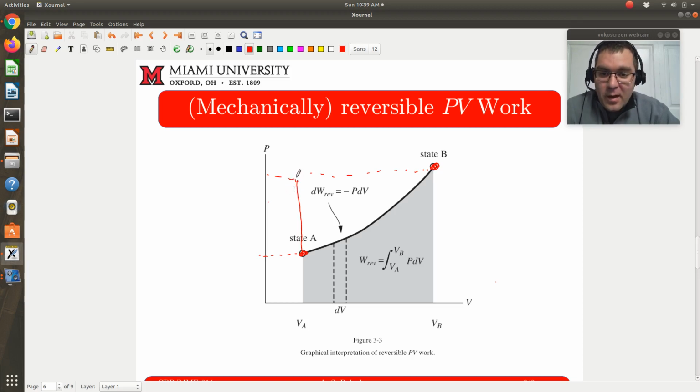Then I'm going to have some process in which I keep pressure constant and just increase the volume. Clearly this path from state A to B is very different. So key to remember is that while work is the area under the curve, that area is going to be sensitive to the path you take from state A to state B.